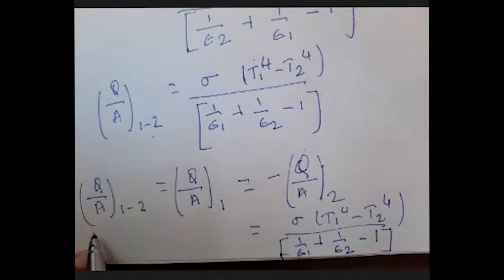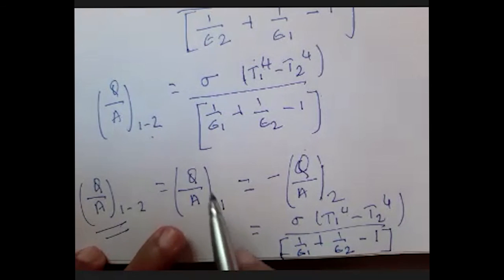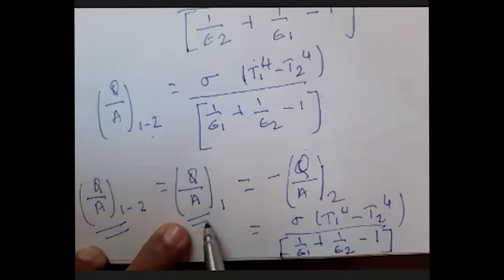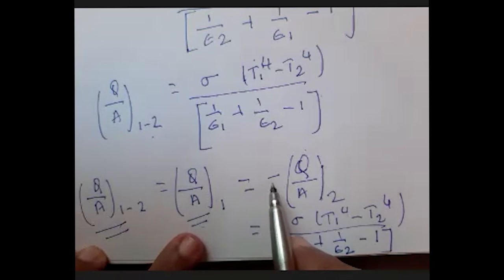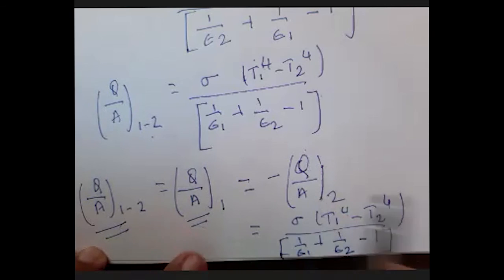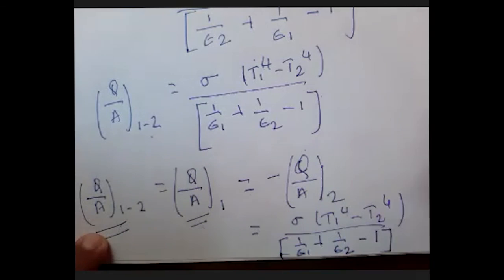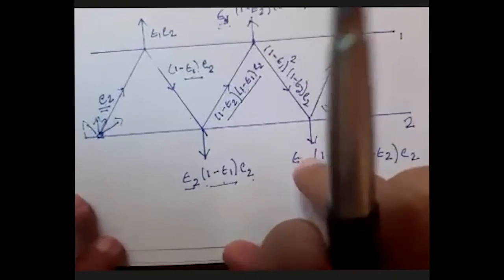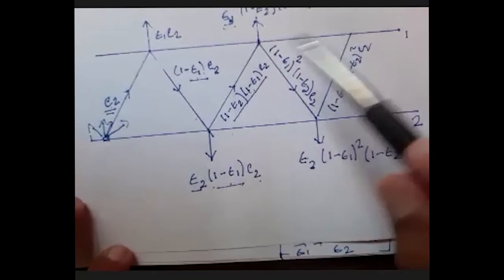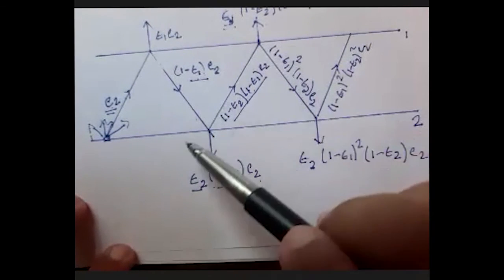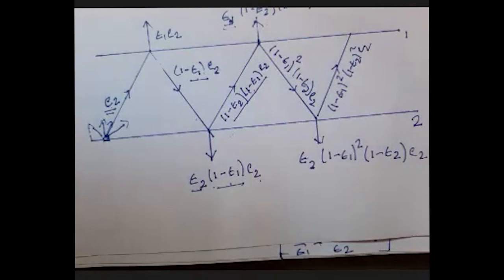Why is this the heat exchange between the two surfaces? The radiant flux coming out of surface 1 will be equal to the negative of the radiant flux coming out of surface 2. Other than the radiation heat exchange between surfaces 1 and 2, we don't have anything else.